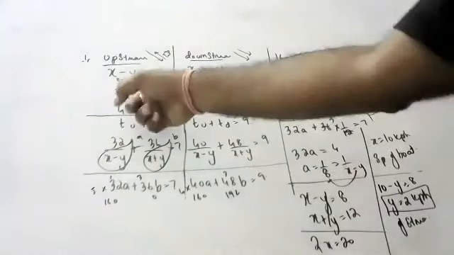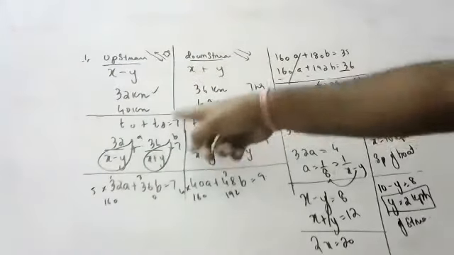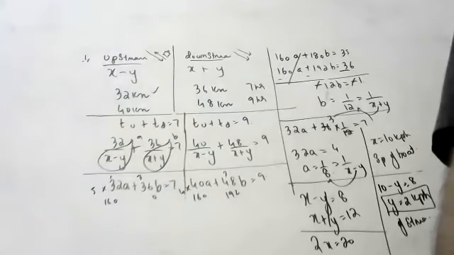Do not forget that x minus y and x plus y you have to take, children. x minus y and x plus y. If you write everything properly, you will get it easily, children. But you should do it very well.